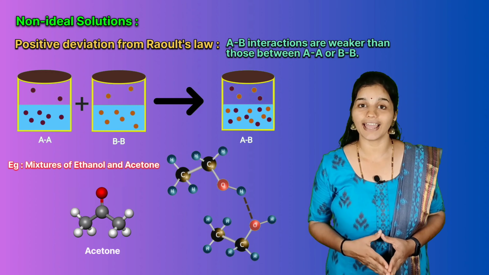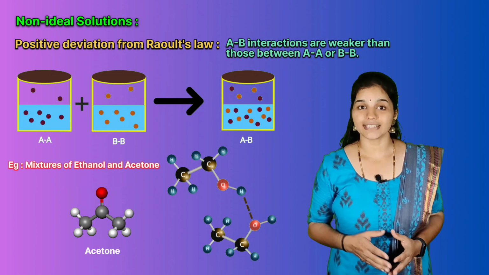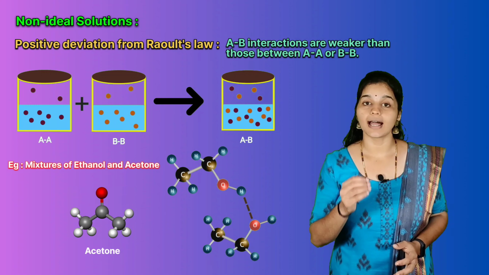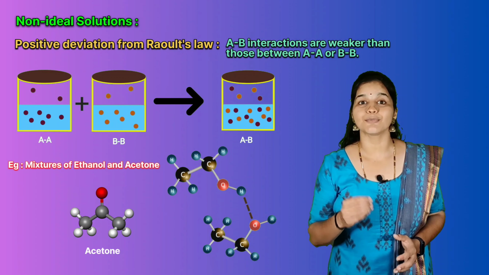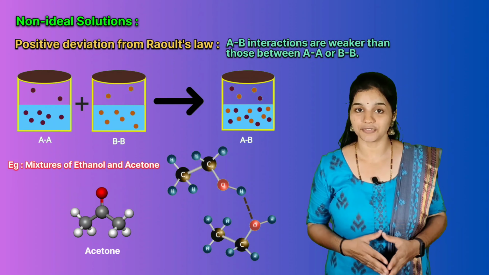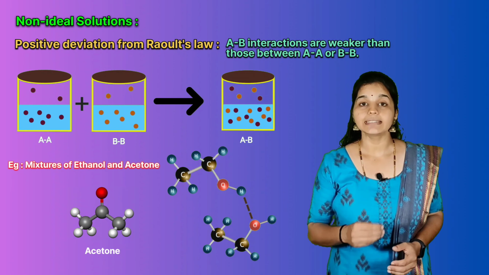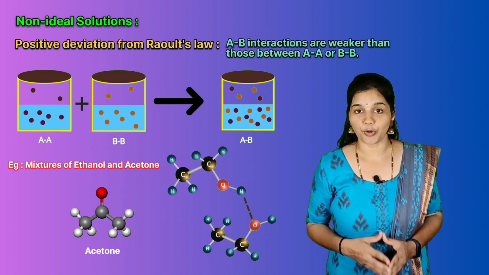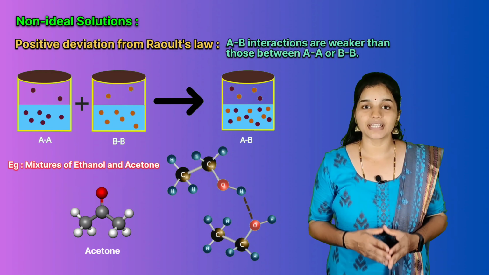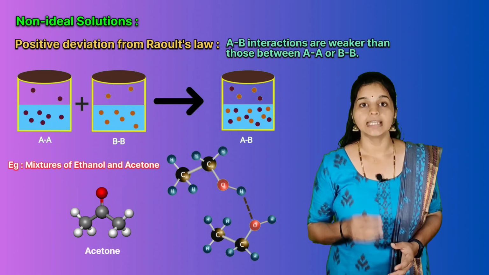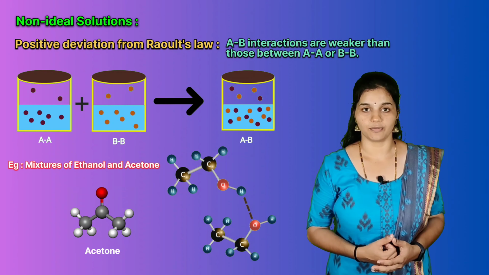Mixtures of ethanol and acetone show positive deviation. In pure ethanol, molecules are hydrogen bonded. On adding acetone, its molecules get in between those of the alcohol molecules and break some of the hydrogen bonds present between the alcohol molecules. Due to the weakening of interactions, the solution shows positive deviation from Raoult's law.